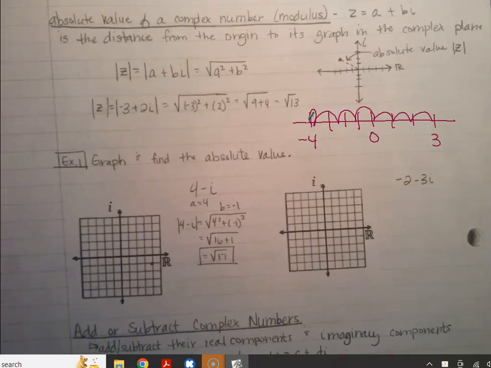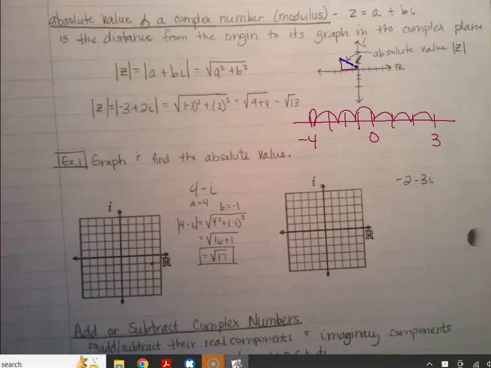Think about right triangles, right? Because this would make a right triangle. And so the shortest distance from the origin to that point would be the hypotenuse of that triangle. If you remember anything about it, the way to find a hypotenuse is a squared plus b squared equals c squared.